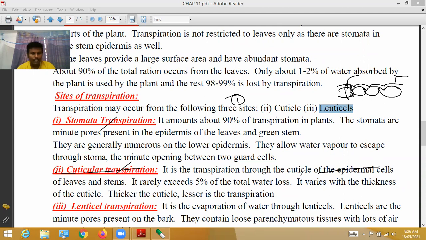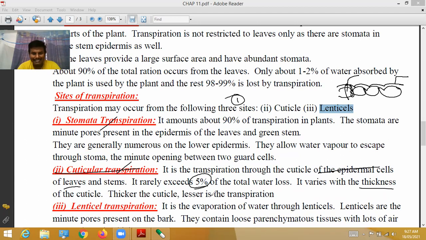It is the transpiration through the cuticle of the epidermal cells of leaves. Leaves are covered by a thin layer called the cuticle, and stems are covered by a thin layer called the cuticle. Through them also, evaporation and transpiration take place. It rarely exceeds 5% of the total water loss. Through this, just 5% of the water is lost.